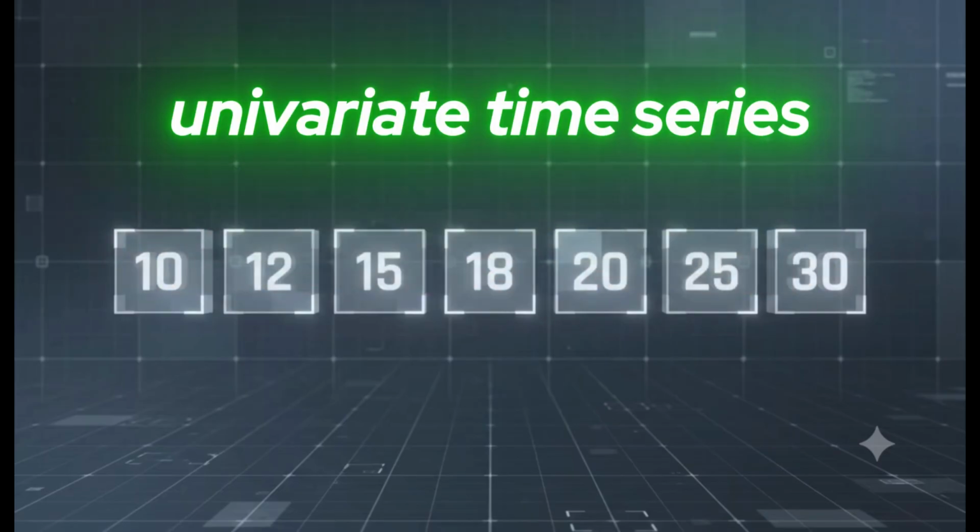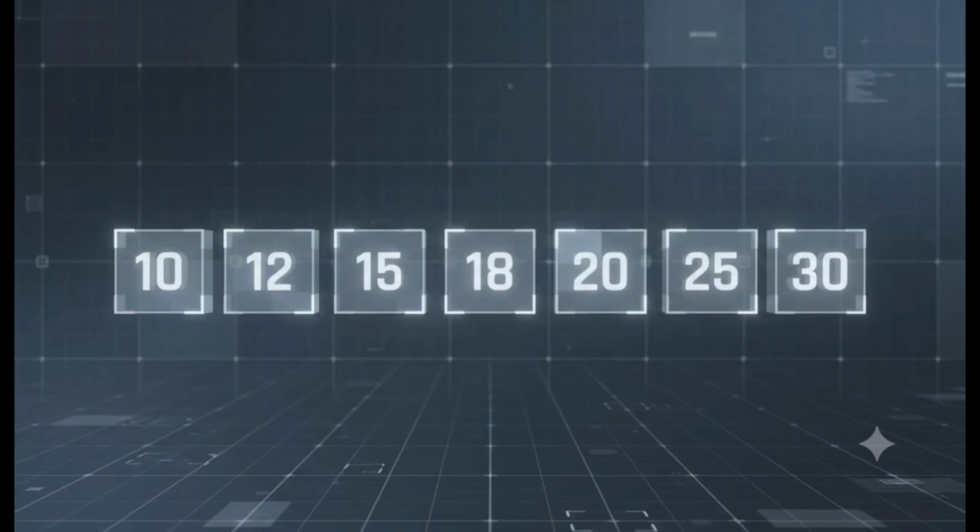To combine the code and the concept in this video, let's start with the simplest possible forecasting problem. Imagine we have a one-dimensional time series, such as daily sales. Each number represents the sales value at one time step. At this stage, we keep the problem simple. We only have one feature, which is sales. So this is a univariate time series. Our goal is to use the previous values to predict the next value.